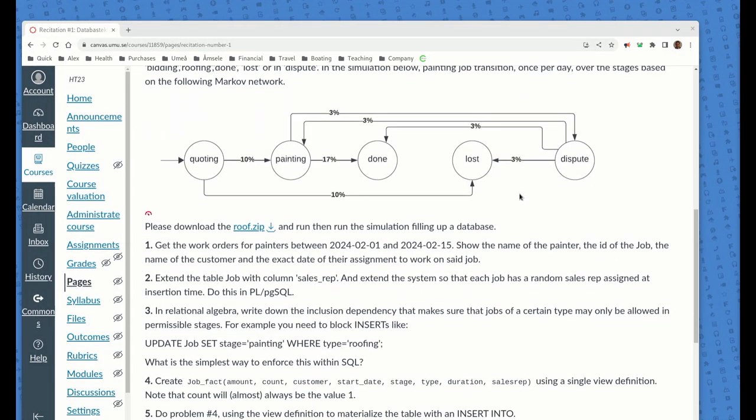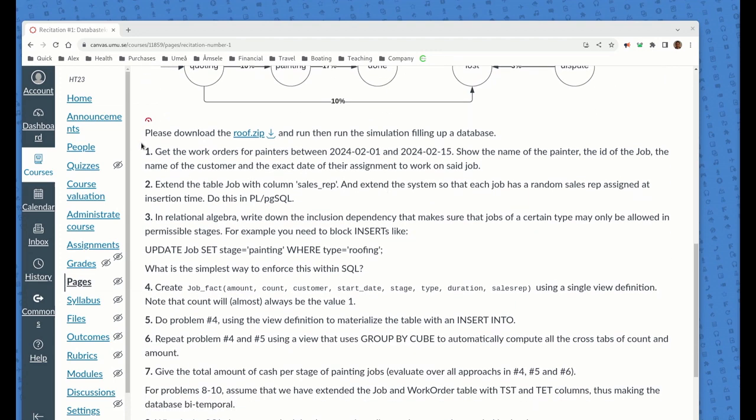Okay, guys, let's look at the problems that you're going to have to do for recitation here. I want the SQL that gives us the work orders for the painters in the first 15 days of February. This should be a user-friendly printout, so imagine that painters were being handed this. It would have the name of the painter, the ID of the job, and the name of the customer they're doing the job for. Also the type: is it a roofing or a painting type of job? So this is just making it pretty so we can see the work assignments.